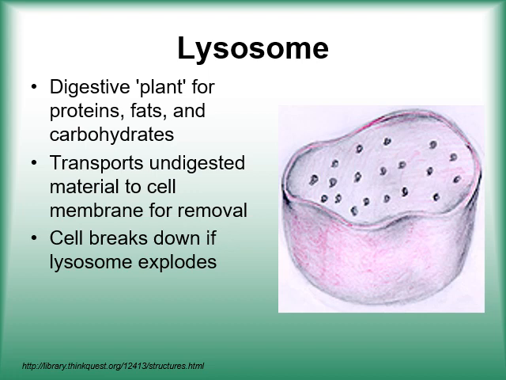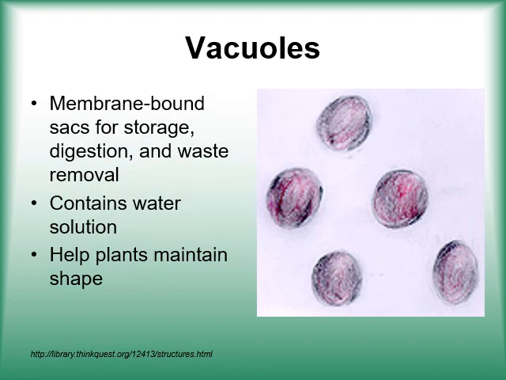Okay, transport undigested material out of the cell. The cell breaks down if lysosomes explode. Okay, if lysosomes release their hydrolytic enzymes, then the cell is digested or broken down.